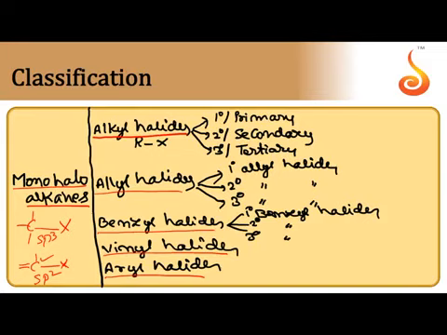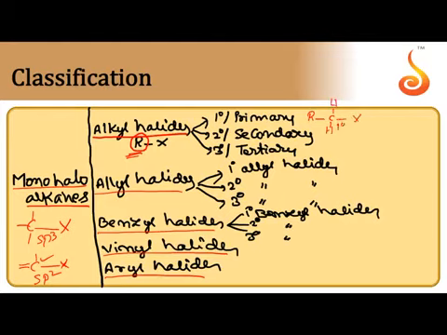Coming to alkyl halides, since alkyl group is there, these are called alkyl halides. Halogen atom is attached to sp3 carbon of alkyl group. So based on the degree of carbon which is holding halogen, again these are divided into three types. 1 degree are primary alkyl halides, 2 degree are secondary, 3 degree are tertiary alkyl halides. So 1 degree alkyl halides are represented as RCH2X.